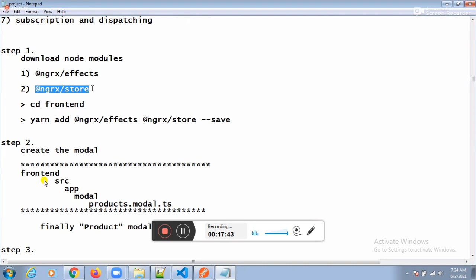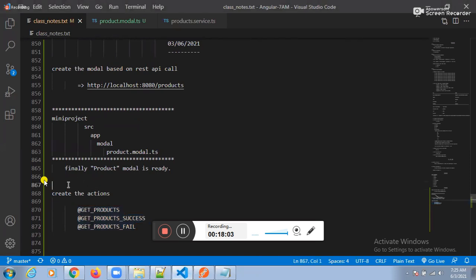The NGRX Store library. To implement state management, we need to download two libraries. What is the first library? The FX library. What is the second library? The Store library. Can I add that theoretical statement? Yes, let me add that theoretical statement.